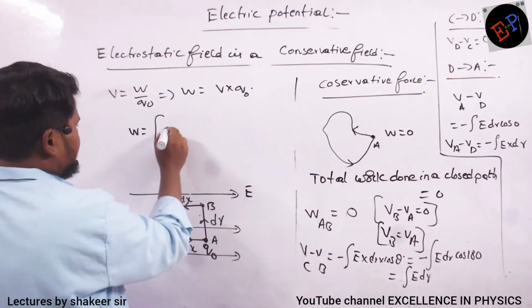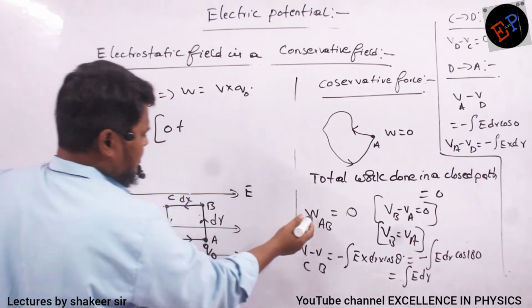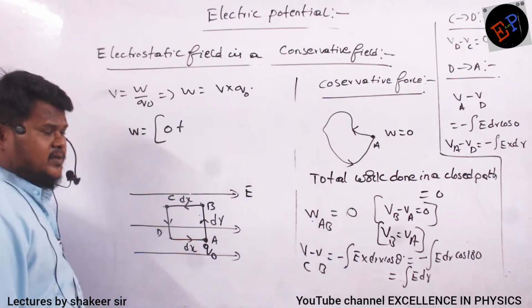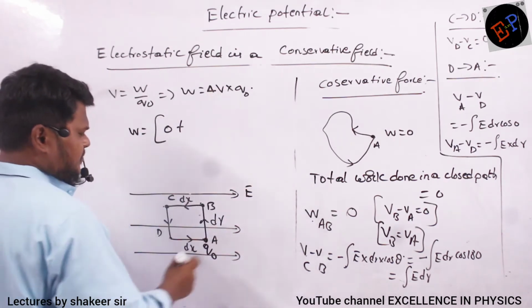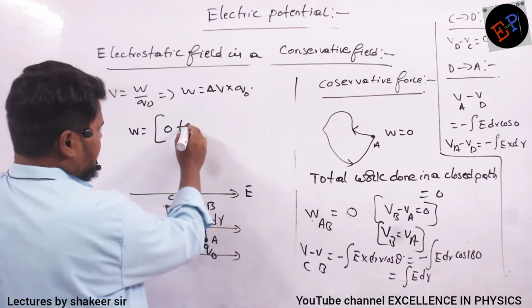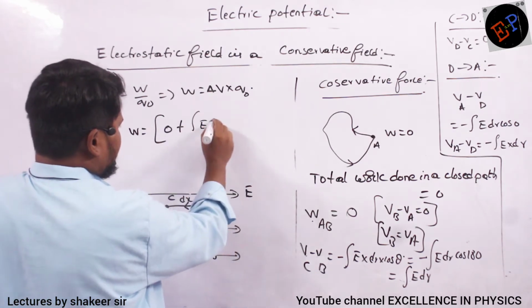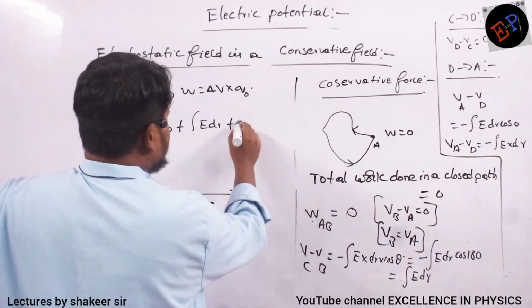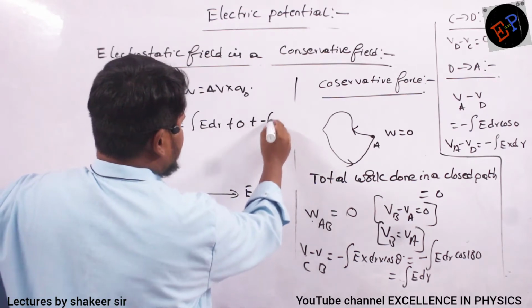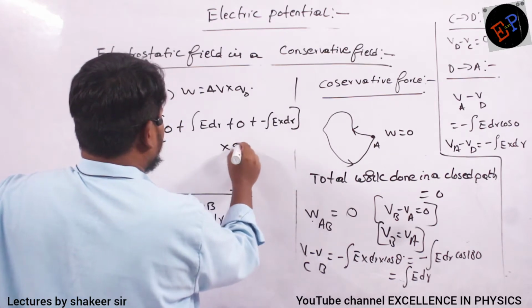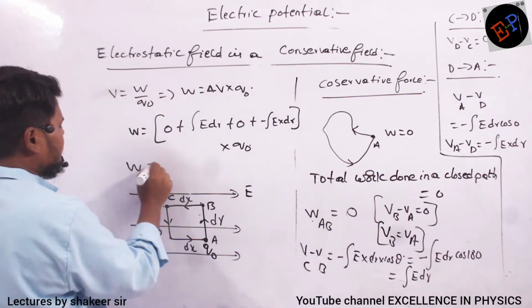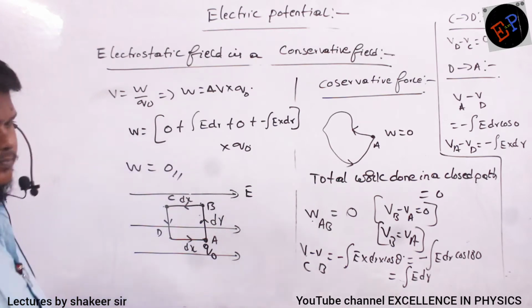If work done is 0, potential difference also will be 0, or you can write it as delta V, change in potential. VC minus VB is plus E into dr, then again 0, then minus E into dr, multiplied by Q naught. So what is my total work done? Total work done is 0.